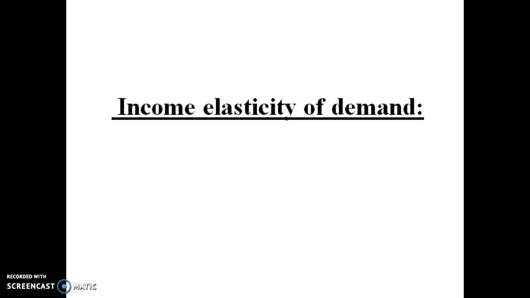In some situations income is not good, so demand should automatically be zero. In some situations income is very low. They are purchasing some superior goods, some inferior goods. Now, in today's session we will discuss income elasticity of demand and cross elasticity of demand. These are the two topics for today's session. Okay, now first of all, let's go to the discussion of income elasticity of demand and its formula.